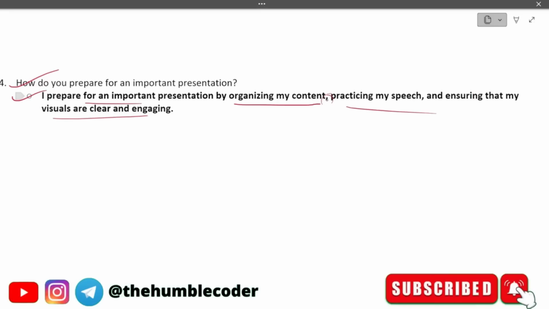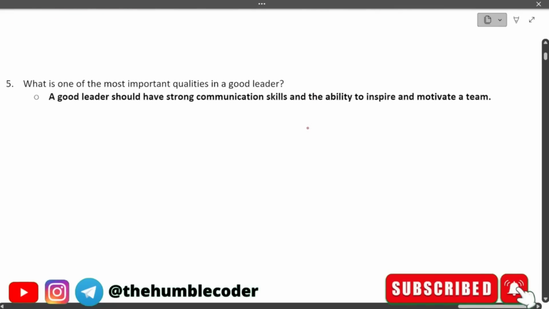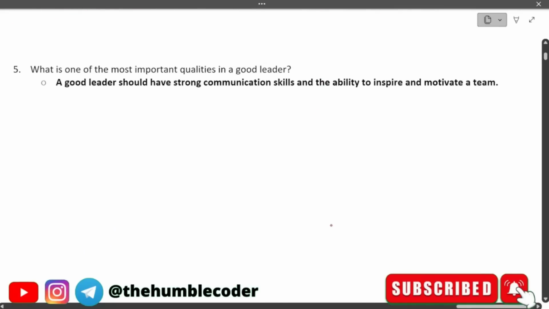So guys, if you notice how I am answering, I am answering with commas, right? So whenever there is a comma, I'm taking gaps in between. Okay, so you should also follow the same approach: don't speak within one single breath. Take gaps in between, which showcases that you are also following correct punctuation and correct grammar. Moving on to the next question.